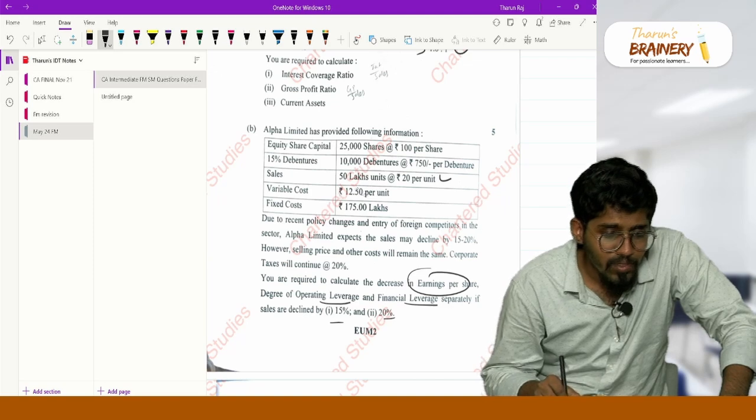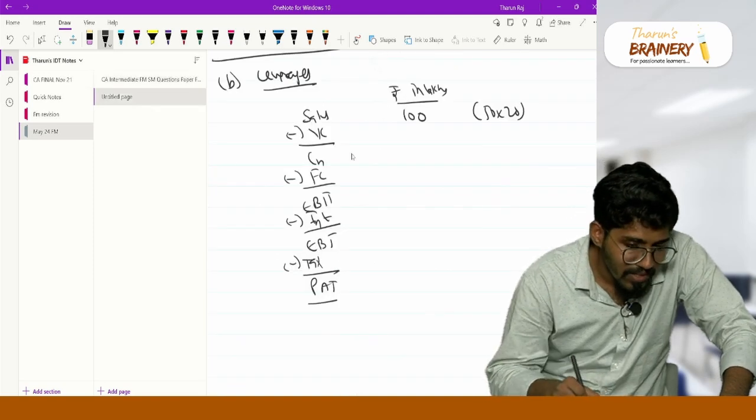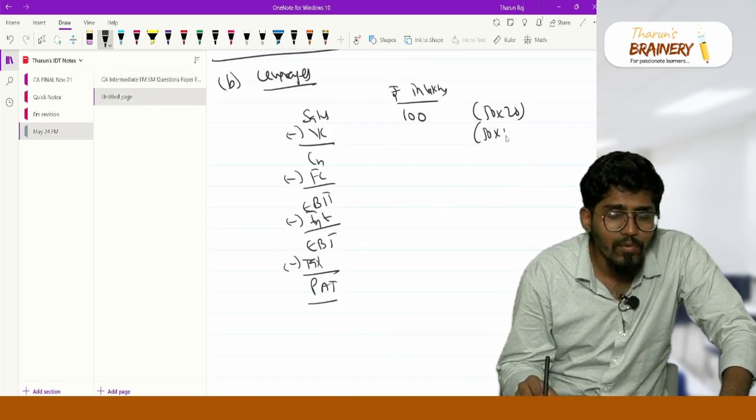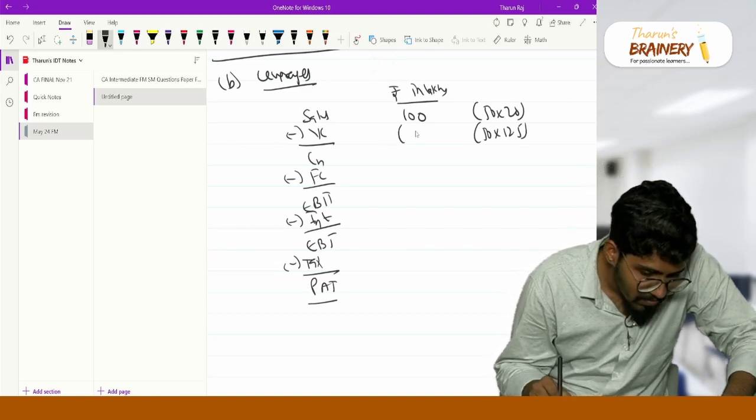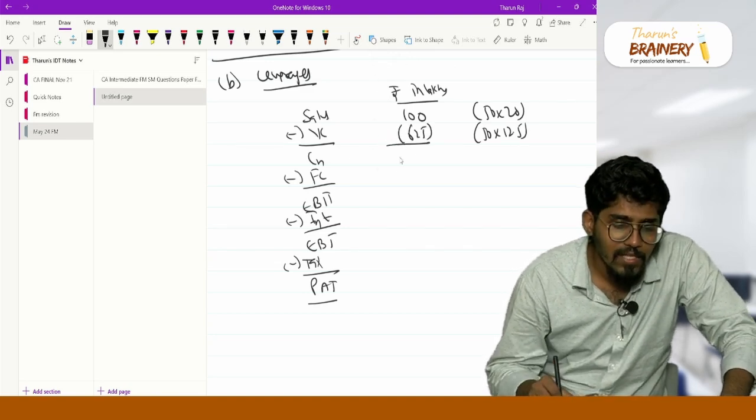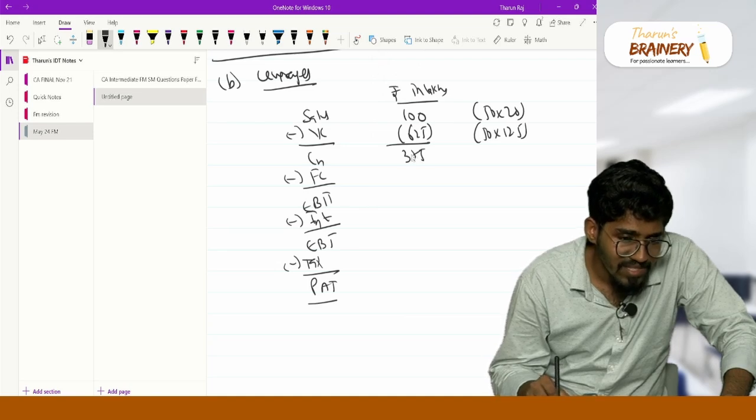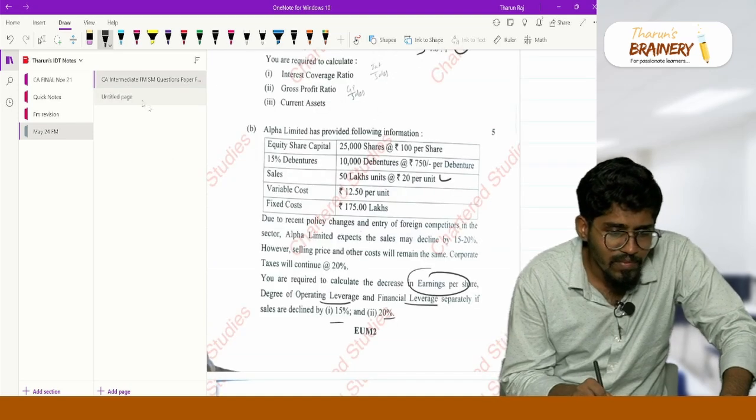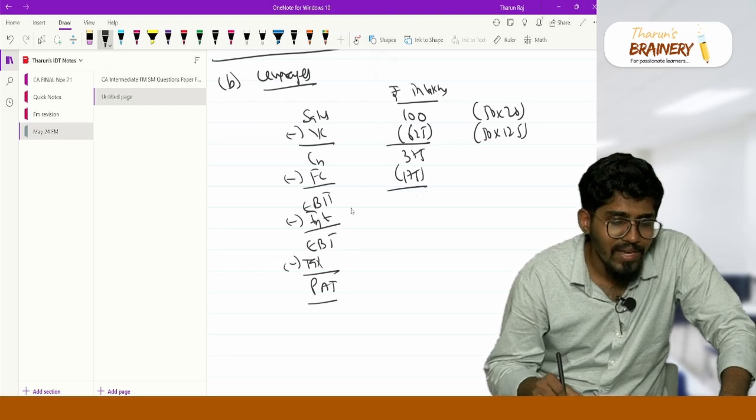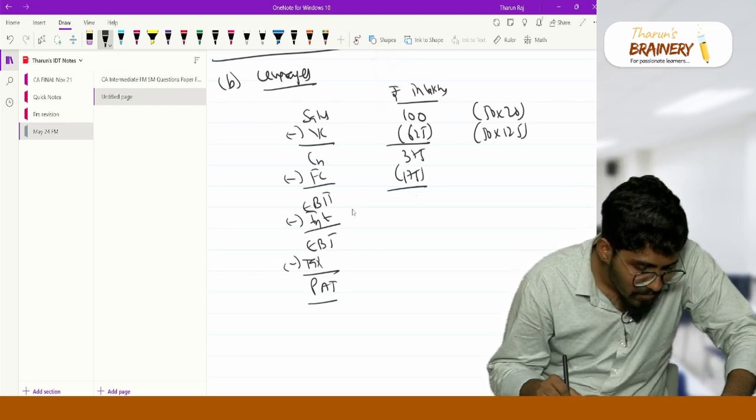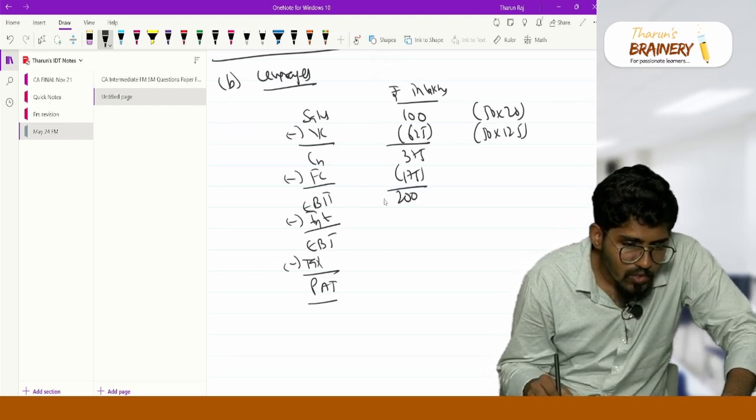What is your variable cost? Variable cost is 12.5 per unit, correct? So 50 lakh units into 12.5. So how much is the amount? The amount is 625 lakhs. So what is my contribution? My contribution is 375 lakh. What is my fixed cost? Fixed cost is 175 lakhs. What is your EBIT? Your EBIT is 200 lakh.